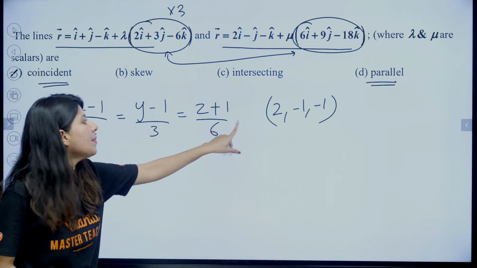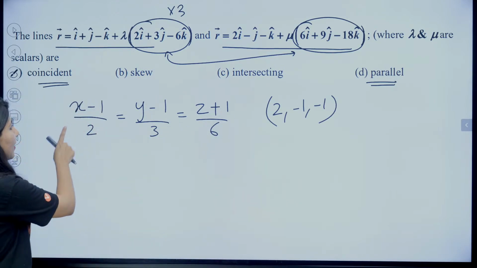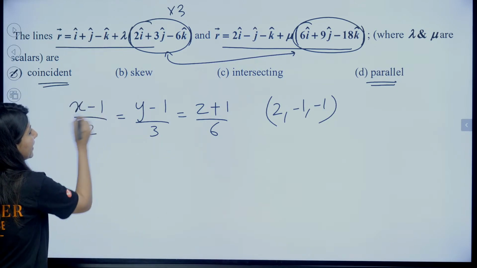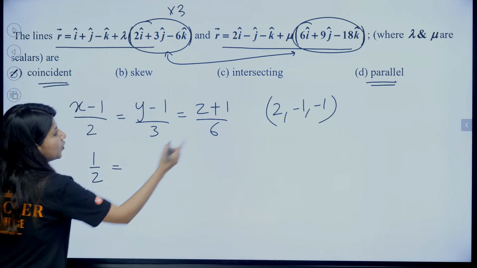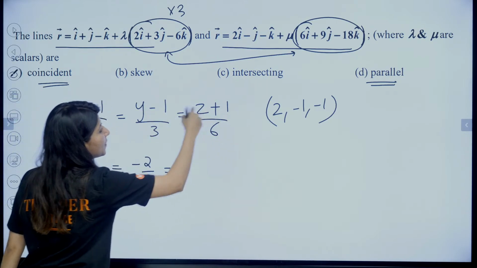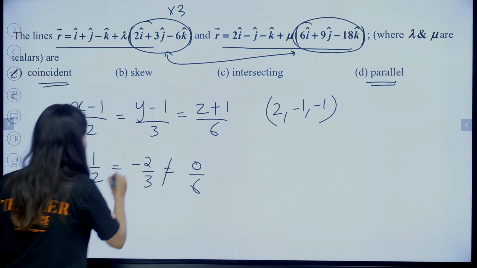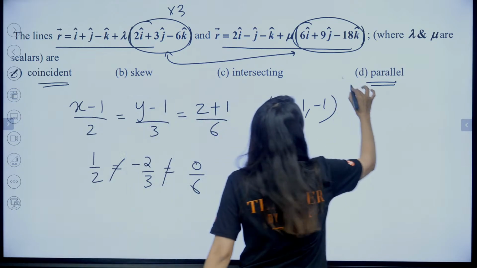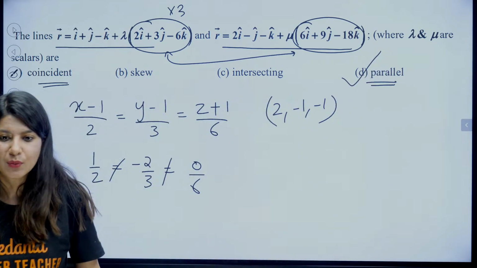We need to check whether (2, minus 1, minus 1) passes through this line or not. The moment I put 2, 2 minus 1 gives 1 by 2. The moment I put minus 1, it becomes minus 2 by 3. The moment I put minus 1, it becomes 0 by 6. These are not equal. That means these two are not the same line, but they are definitely parallel lines. That's how we do it.